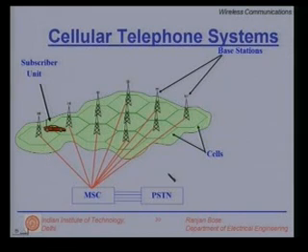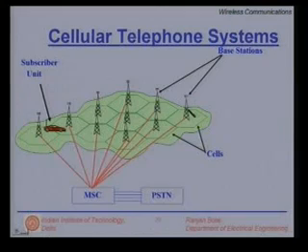This slide gives you an overall picture of the cellular telephone systems. Remember, this is a very simplistic model. In reality, cells are neither hexagonal nor equal in shape nor non-overlapping. Please note, the biggest flaw in this diagram is no cell is overlapping, right? In reality, all the cells have a fair amount of overlap.